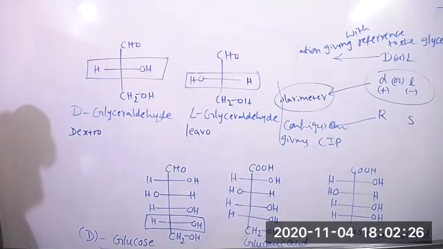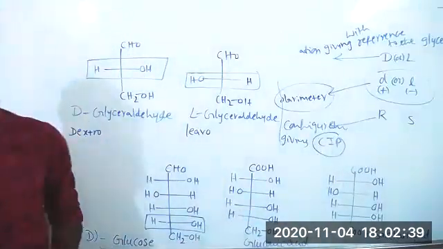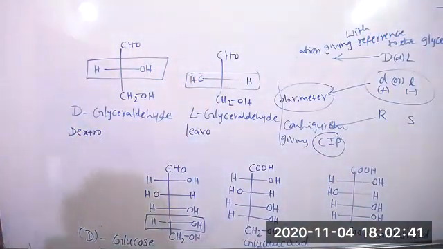And small d or small l is given based on how the molecule rotates the given PPL. And the RS configuration is also the same, but it has different rules, CIP rules. Already I gave the CIP rules in 11th standard, how to give RS configuration in organic compounds.